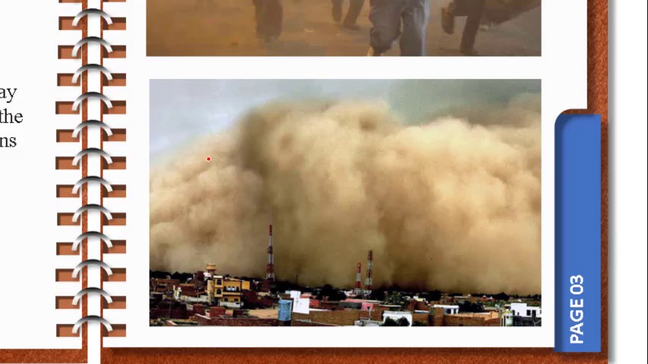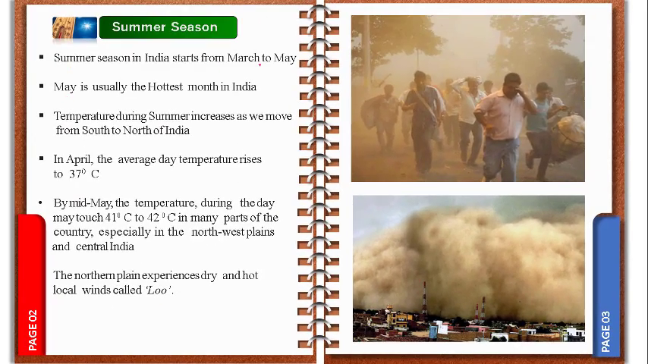So here is the end of the summer season. Very easy. Summer season in India starts from March to May, and May is the hottest month in India. Temperature increases as we move from south to north of India. In April it is 37 degrees Celsius, but by mid-May it rises to 41 or 42 degrees Celsius, especially in the northwest plains and central India. And mainly the northern plain of India experiences hot local winds called Lu. Okay, children, I hope you understood better about the winter season as well as the summer season.